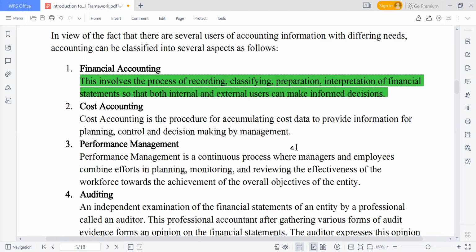We also have another branch or scope of accounting called cost accounting. Cost accounting is a procedure of accumulating cost data to provide information for planning, control, and decision making by management. It is a procedure of accumulating cost data, looking at different cost information, in order to provide information for planning, for control, and for decision making as well.